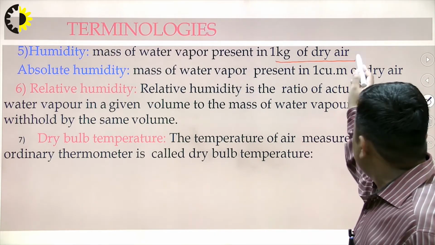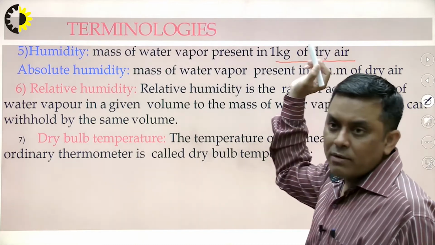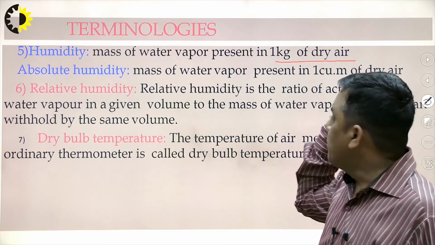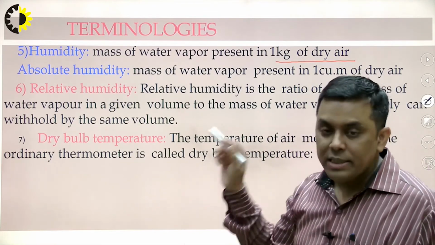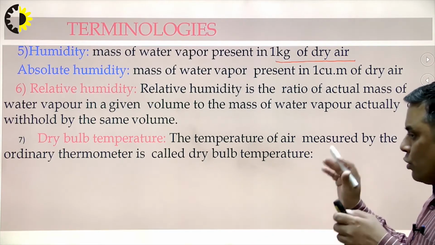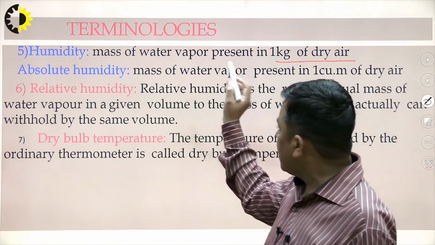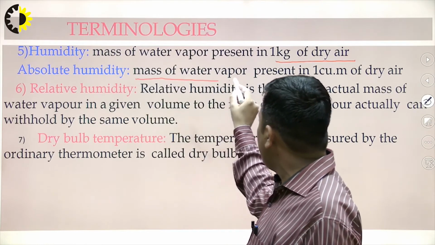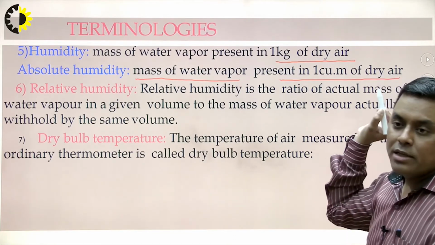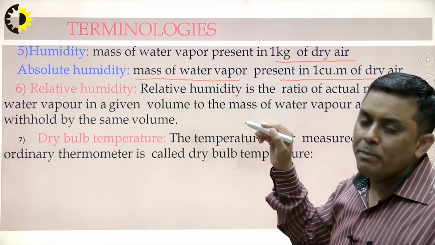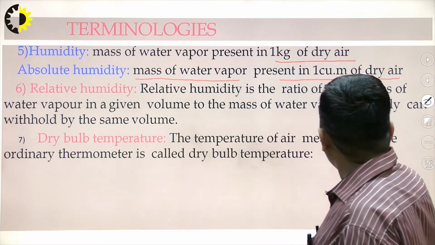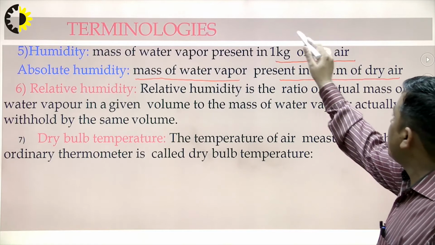But when we measure in terms of mass, I don't think it is a proper way of measuring the humidity, because we generally put our air conditioning system in a certain space where the volume of that space comes into the picture. So in that condition, it has to be measured as the mass of water vapor present in 1 cubic meter of dry air. So this is a more appropriate way of measuring the humidity level in air, in 1 cubic meter, not 1 kg of dry air.